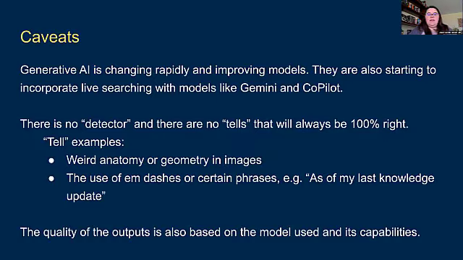And there's also no detector or no tells that will always be correct. Okay. With AI detectors, I liken them to an arms race at this point. They're really reactive. They're really trying to kind of catch up. And a lot of them are using AI to detect AI. So it's this lovely little round robin circle that we're going through. So again, there will be hallucinations, which is the term that a lot of people use for mistakes or fabrications that AI comes up with.